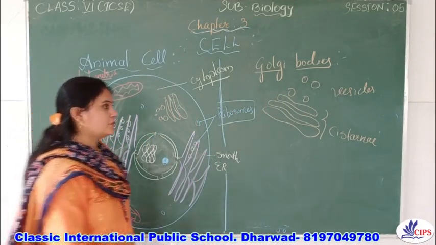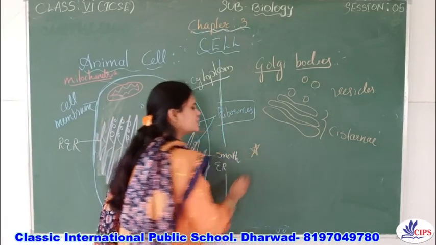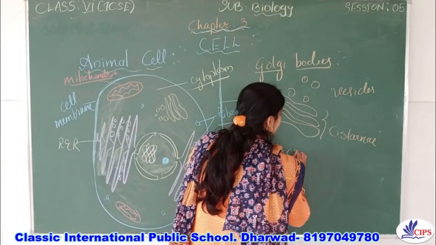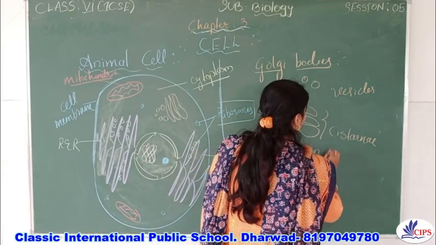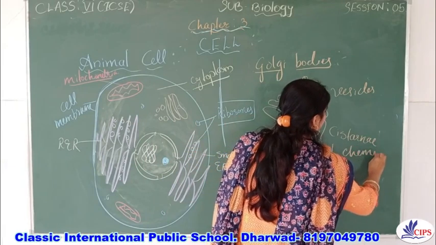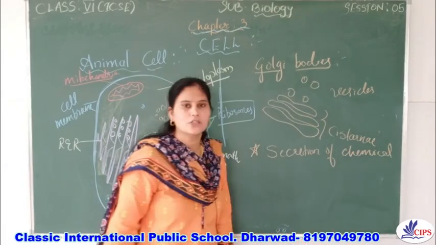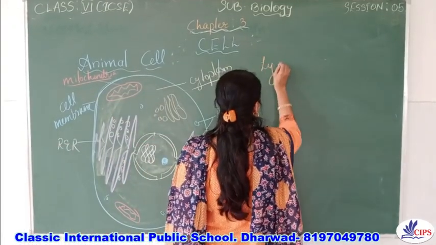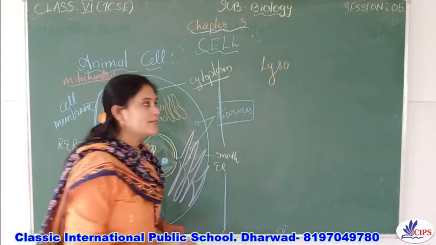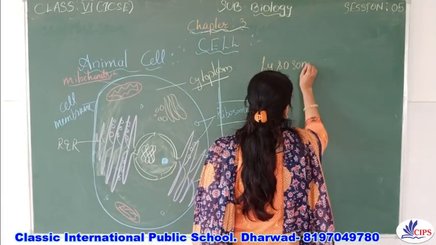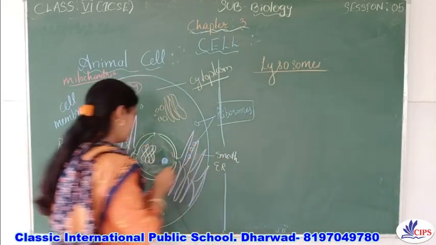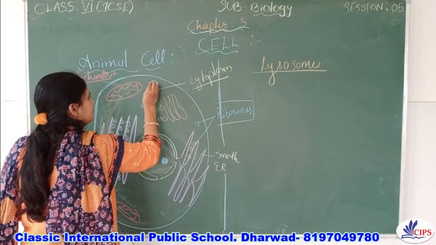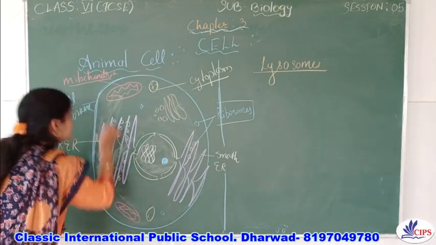The main function of these Golgi bodies is that it helps in the secretion of chemicals, right? It helps in the secretion of chemicals. So this is the function of the Golgi bodies. Now next we will move to the next cell organelle called lysosome. So these are the lysosomes, here and there. So these are called lysosomes.